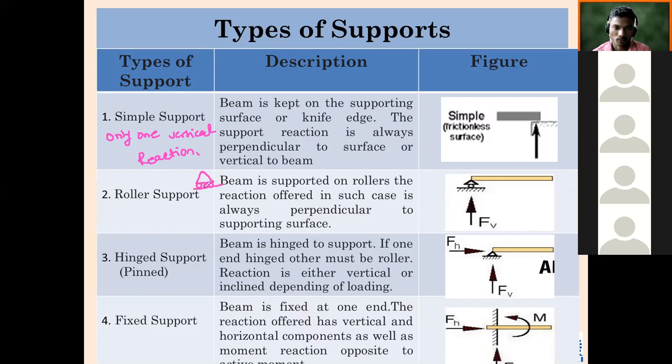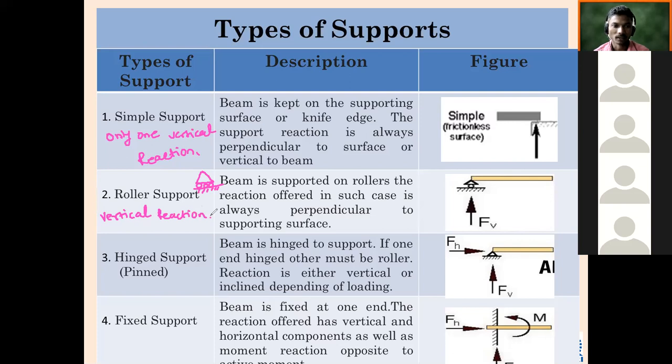It is called roller support. Again, it will offer only vertical action. If you try to pull it towards left or right, it will move because there is no resistance left or right. That's why in roller support, there is only vertical reaction, because it resists only vertical movement of the beam. In simple support and in roller support, keep in mind there is a vertical reaction.